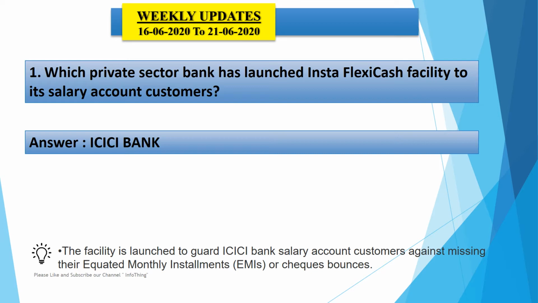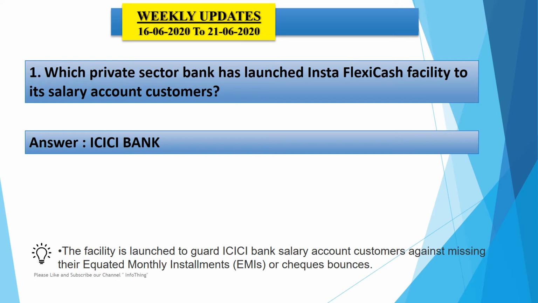The Insta Flexi Cash is an online overdraft facility by which customers can get approval for OD instantly in a paperless manner. So first we will see what OD is. OD is an abbreviation of overdraft. It is exactly opposite to our savings. Overdraft is a kind of short-term loan. This facility allows account holders to make withdrawals from an existing savings bank account even after the balance reaches zero.